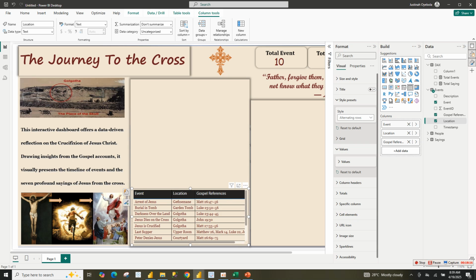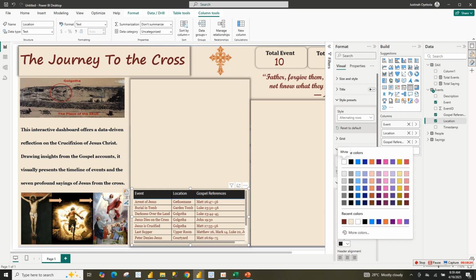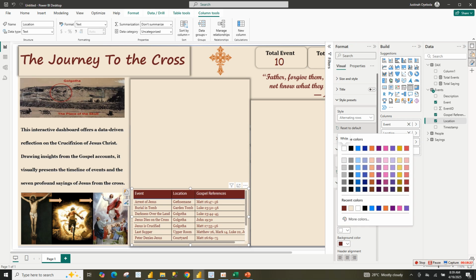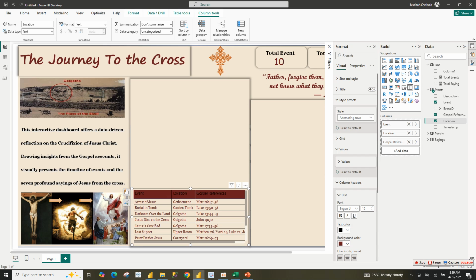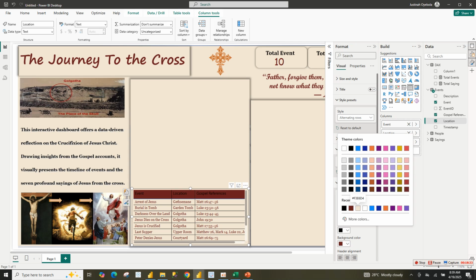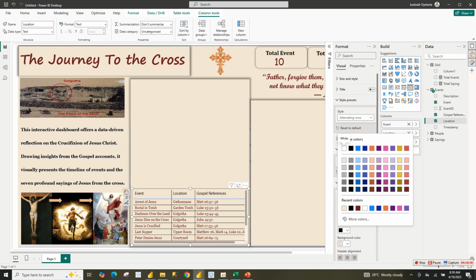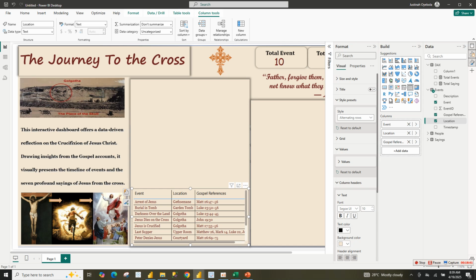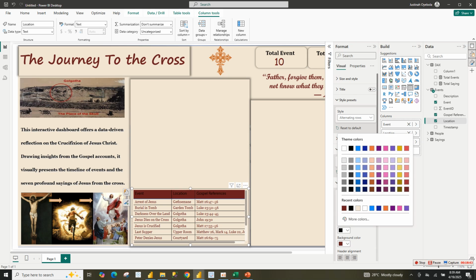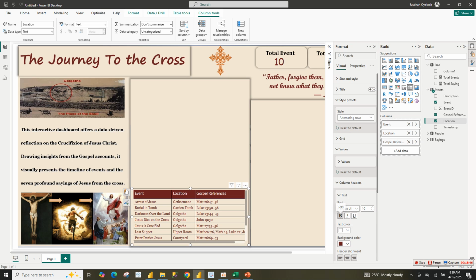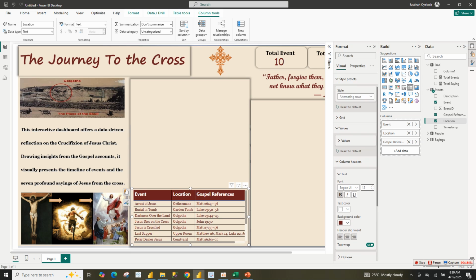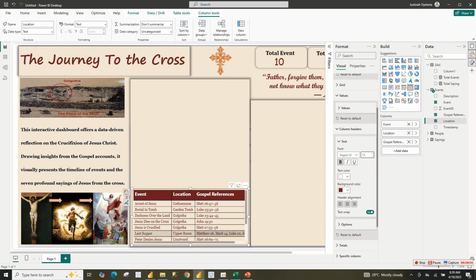Now for our header, the column header, I'm just going to change the background color to this. Then the text color, let's leave it to black or this. No, the background color to this. Okay, I think I know what to do. Background color to this, then text color to this. So we can just leave it that way.